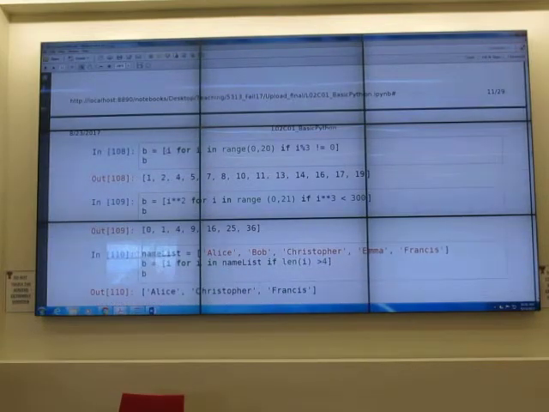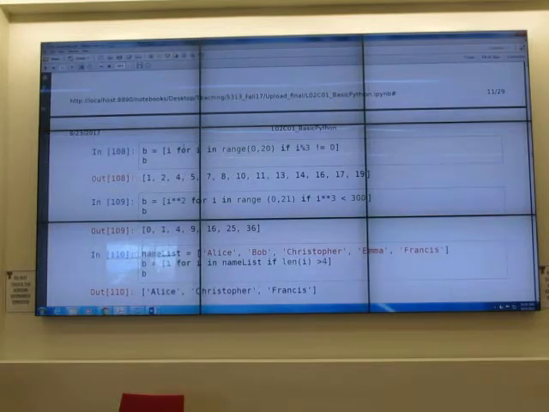I for I in range 0, 20 if I percent 3 not equal to 0. What does it mean? Now I mix for and if together.